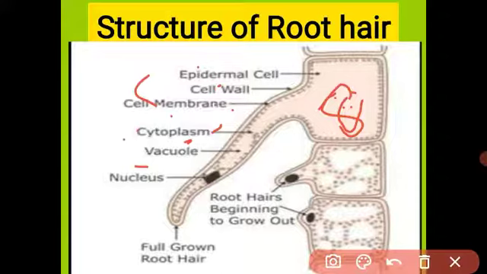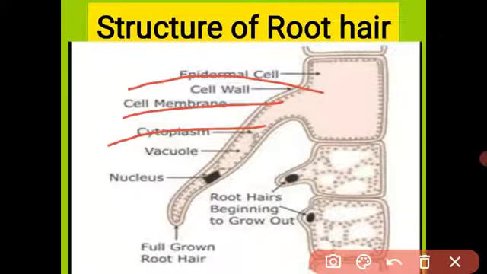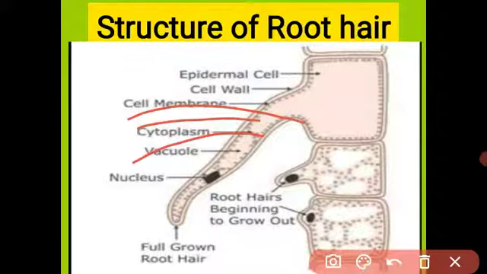Diffusion is a process in which any molecule moves from a higher concentration region to a lower concentration region. By the process of osmosis and diffusion, the water molecules are transferred from the soil to the root hair. When I teach you the definitions of diffusion and osmosis, you will be clear about that. Got it? And the cell wall is freely permeable, so the water molecules are directly transferred from the soil to the root hair. Got it, student?